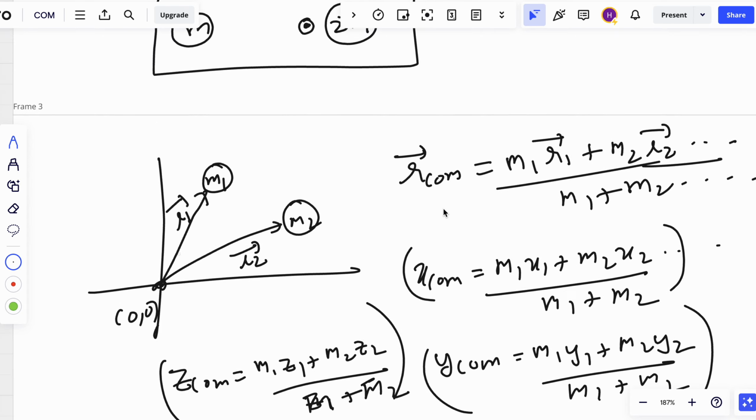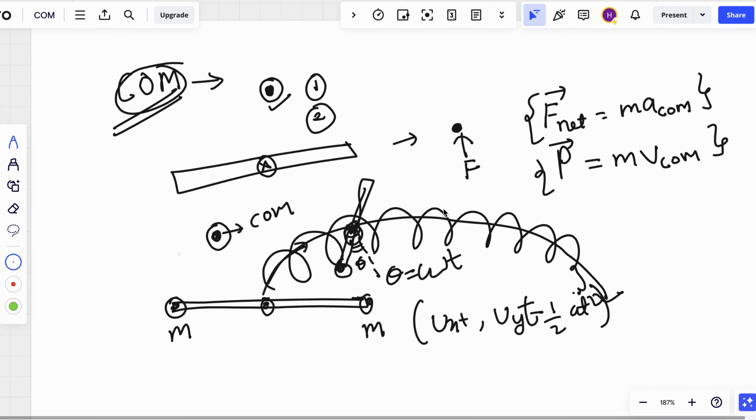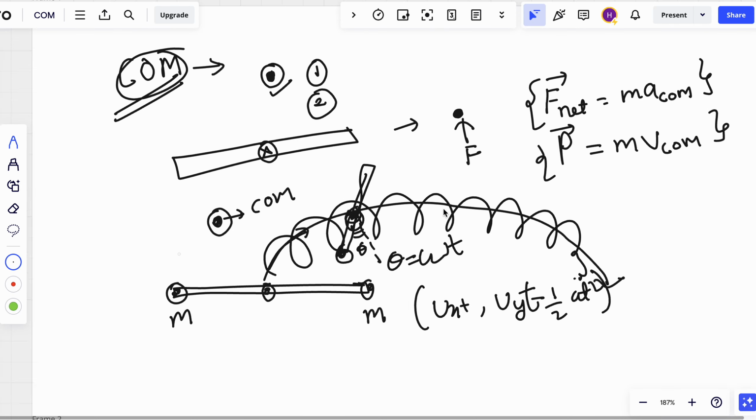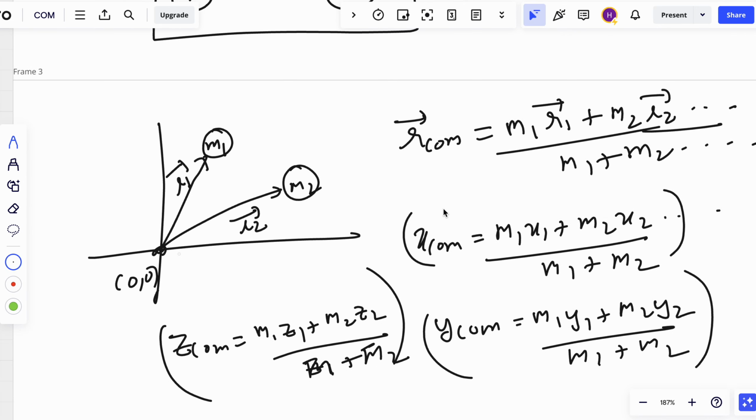The main motivation of this video was to give you an intuition around what is center of mass and why studying center of mass is important. Hopefully this will help you all, and this is how we can find the coordinates of the center of mass. I'll create some more videos to better understand problems and solve some complex problems around it.